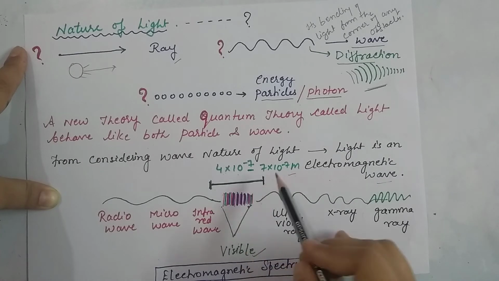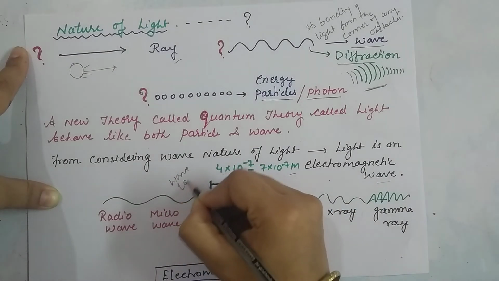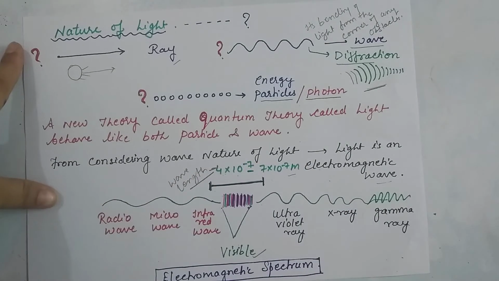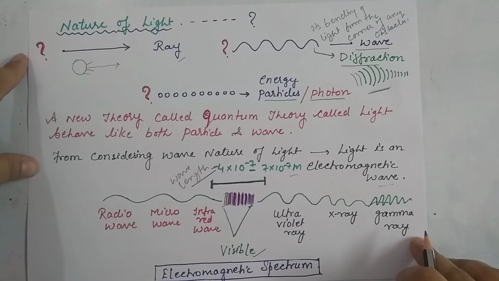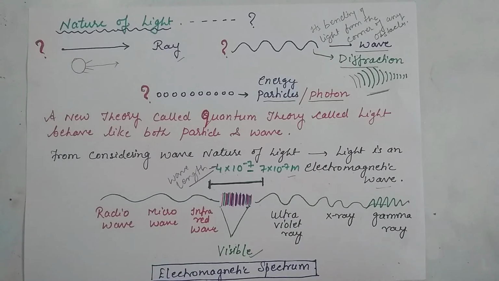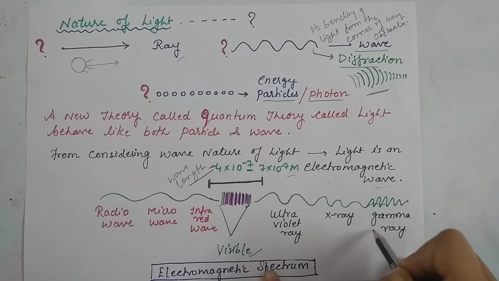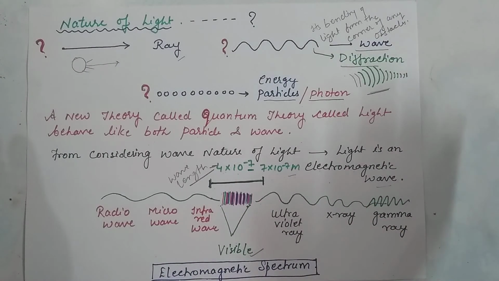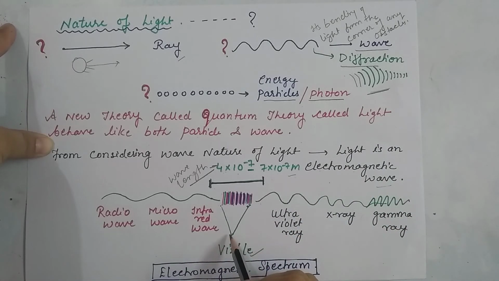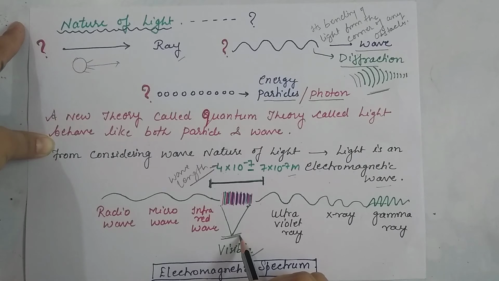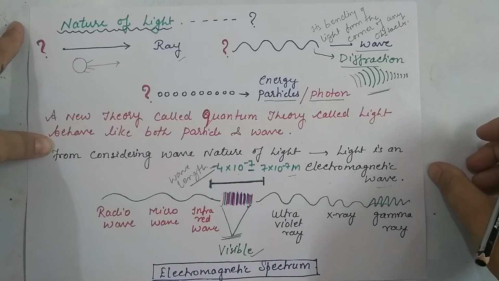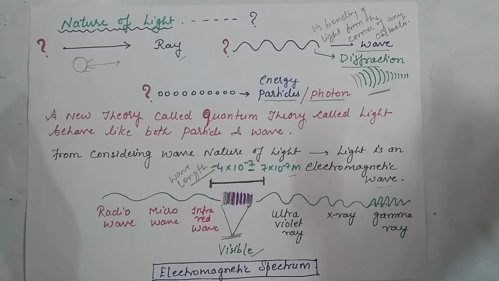That particular wavelength is what we are able to see, that particular light, VIBGYOR, is visible to us. And from here you have ultraviolet rays, X-rays and gamma rays. So this is the electromagnetic spectrum, and of the visibility, only this part of the light are we able to see. So this is the nature of light, that it behaves like both a particle as well as a wave.